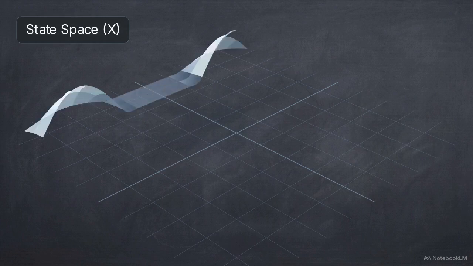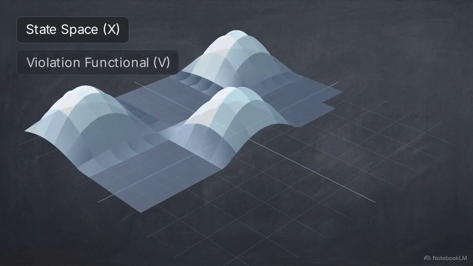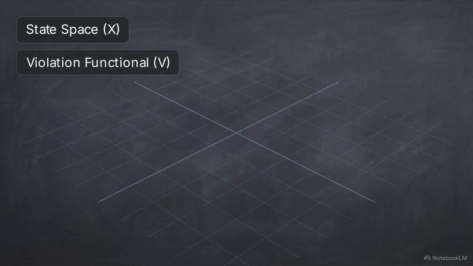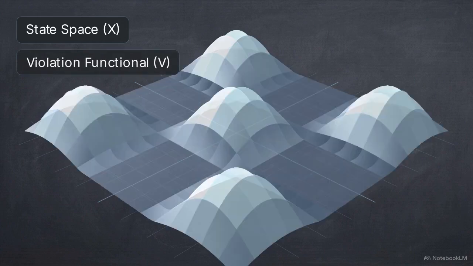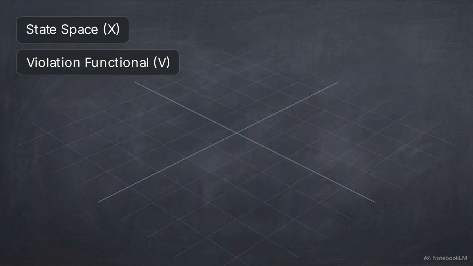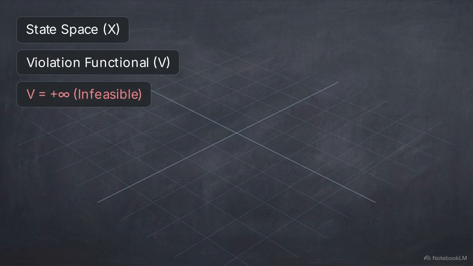The first component is the state space, X. This set contains every possible configuration the system can inhabit. Next is the violation functional, V. This maps every state in X to a non-negative value representing its level of risk or deviation. The functional allows for a value of positive infinity, which effectively blacklists specific regions of the state space as infeasible.